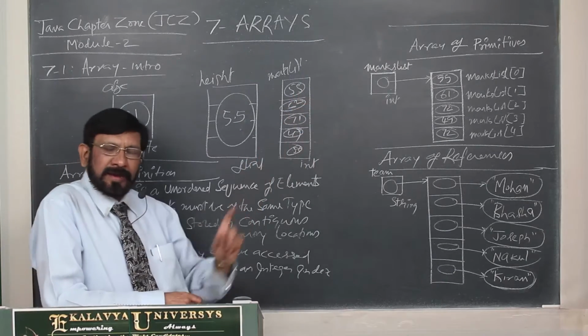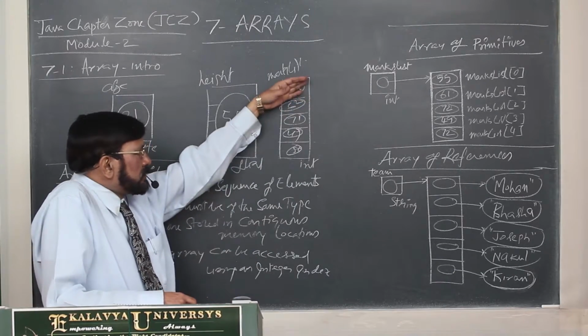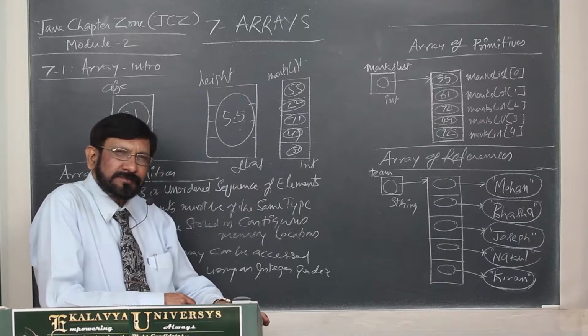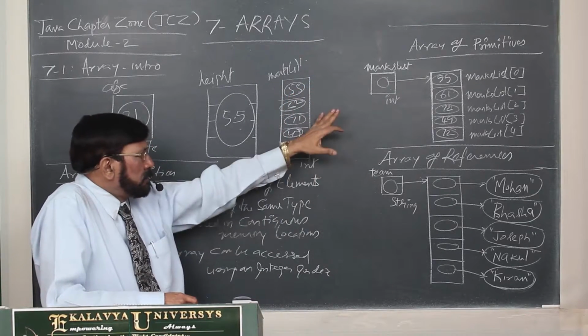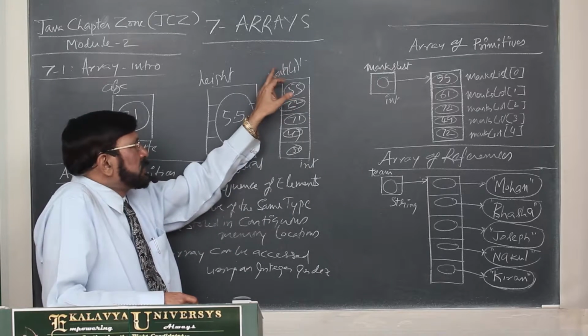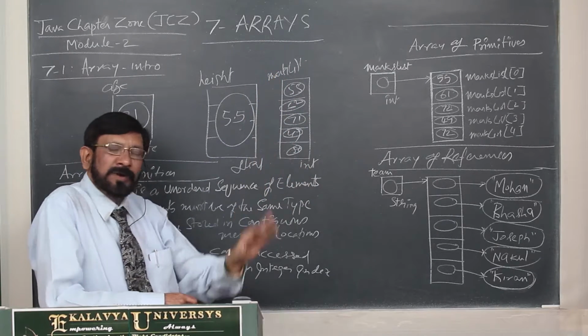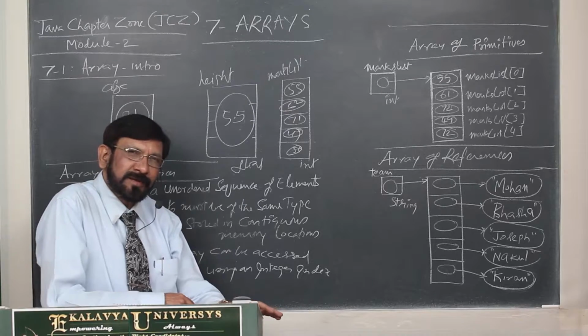So, an array stores a set of elements in contiguous memory locations with a common name and with a common type. That we have to understand.